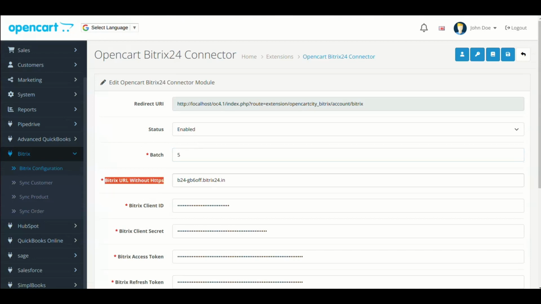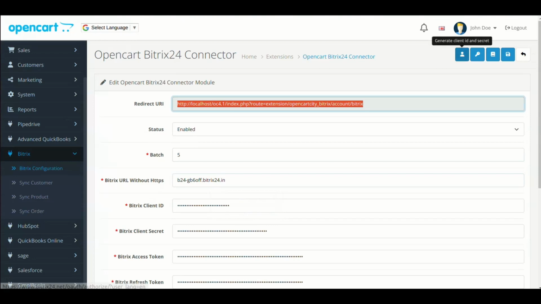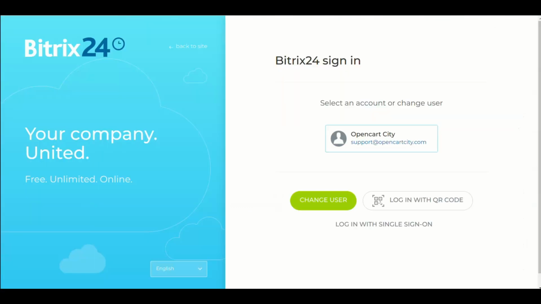Now enter the domain of your Bitrix24 account. Now copy the redirect URI from here. Click the User icon button present at the top of the page to generate client ID and secret. It will open the Bitrix24 login page. Log in with your account.